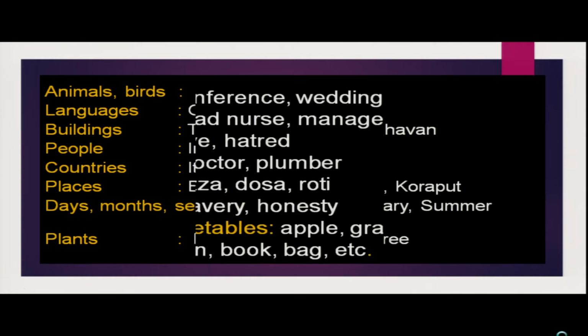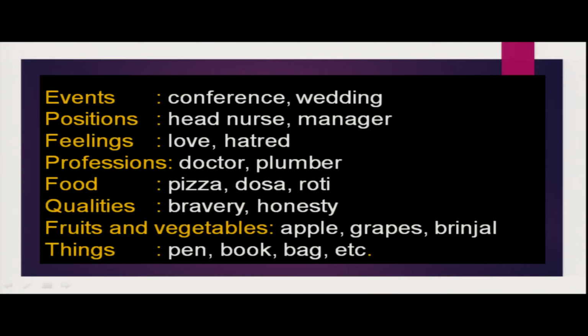Names of plants and other names like names of events, conference, wedding, positions, head nurse, manager, feelings like love, hatred, your own feeling like sorrow. Professions like doctors, engineers, plumbers, farmers, food, pizza, dosa, roti, rice, curry. Qualities like bravery, honesty, and the names of fruits and vegetables like apple, grapes, brinjal, they are also nouns.